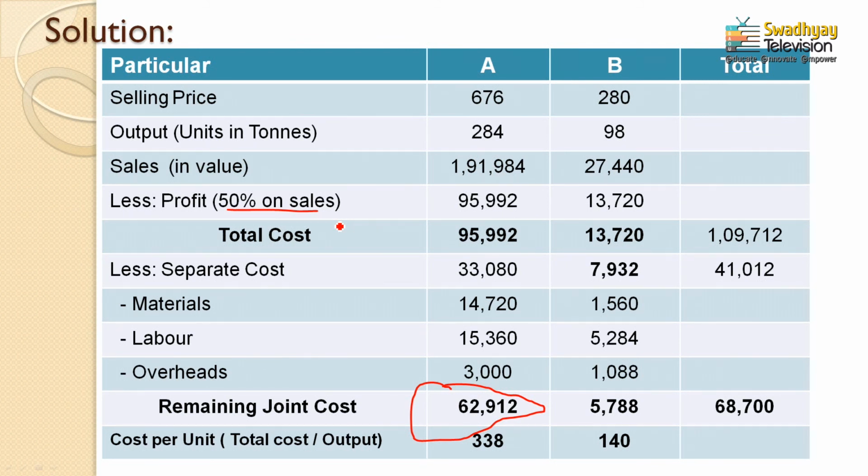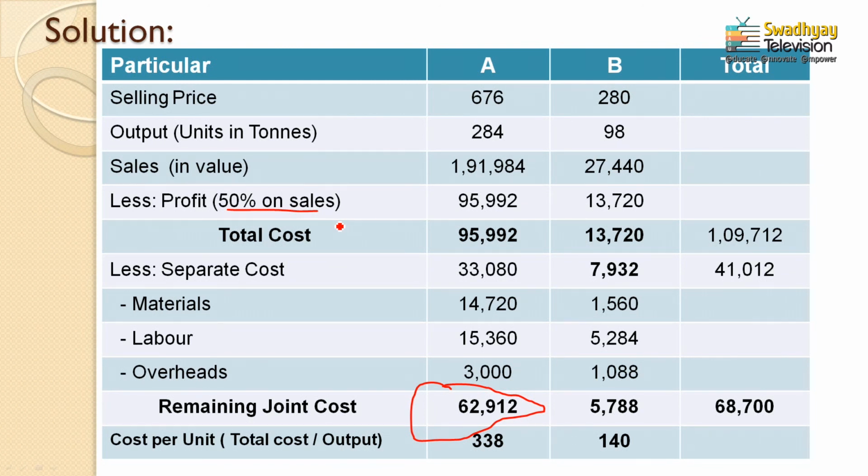How can you determine the selling price? Sales value divided by output, your selling price per ton or per unit, comes to 676. This is another answer, the selling price per unit 676. The formula is very simple: sales value divided by output. How do you find the sales value? We add a profit on cost and find the sales value. How do you find the profit? We find profit on the basis of percentage.